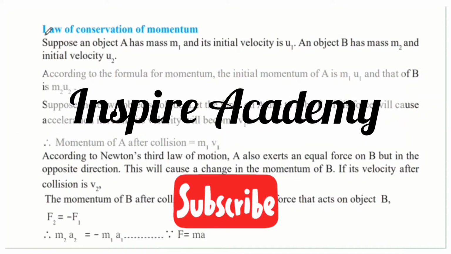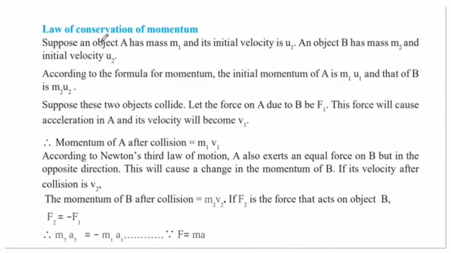Study about a very important topic called law of conservation of momentum. Suppose an object A, let's take an object as a ball. So this ball A has mass of m1 and its initial velocity is u1. So in the beginning, the initial velocity of the ball is u1.